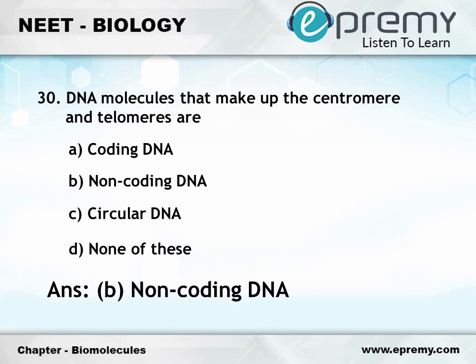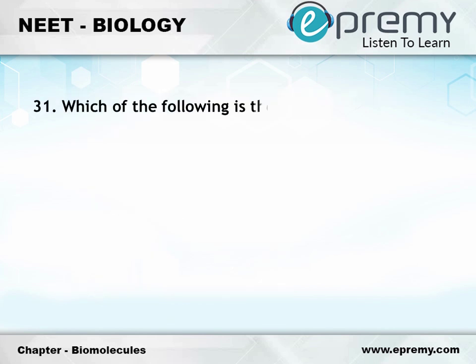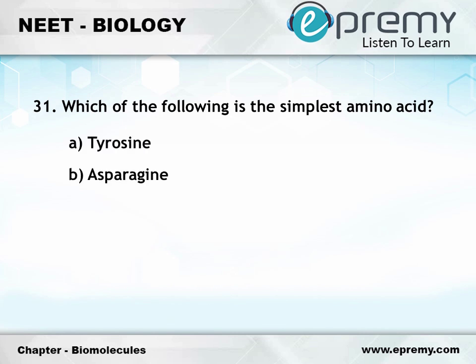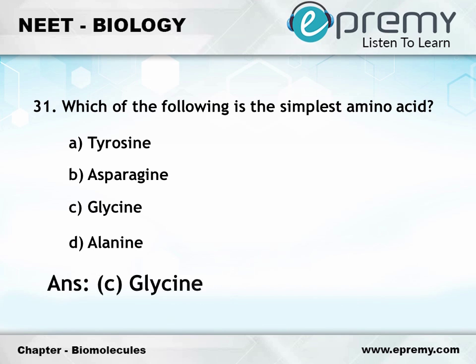Question number 31. Which of the following is the simplest amino acid? Option A, tyrosine, option B, asparagine, option C, glycine, option D, renin. The answer is option C, glycine.